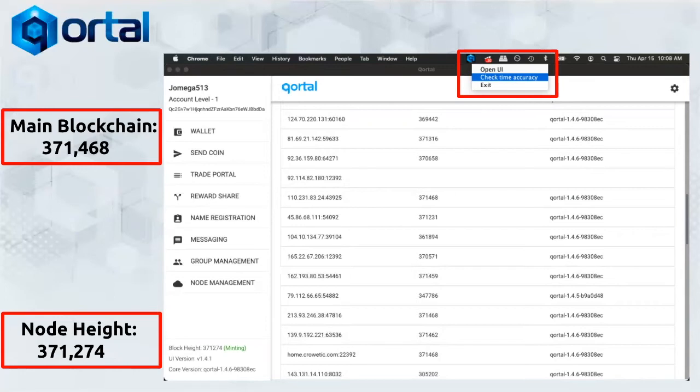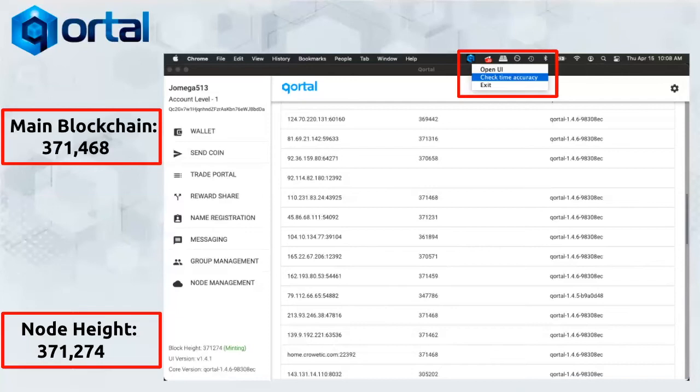The main blockchain, which essentially is going to be the common height amongst my peers, and the top block height is 371,468. Now I've got more peers than is just shown here in this screenshot. There are many, many peers that had this common number. So it was easy for me to determine 371,468 was the main blockchain.